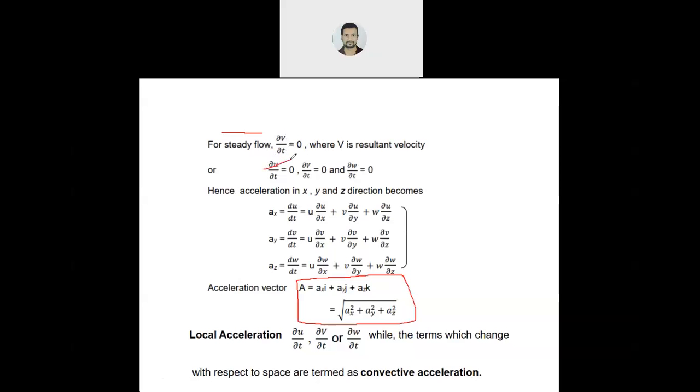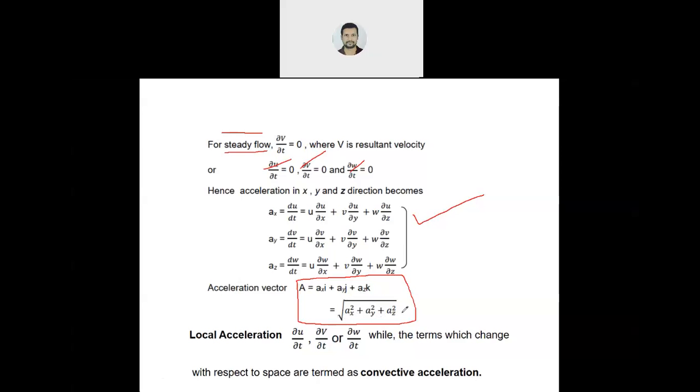So, du by dt is 0, dv by dt is 0, dw by dt is 0. So these three expressions are converted into this form. The condition is for steady flow. If it is not steady flow, then you have to include these time derivatives. Now, resultant acceleration is axi plus ayj plus azk, or again root over ax square plus ay square plus az square.